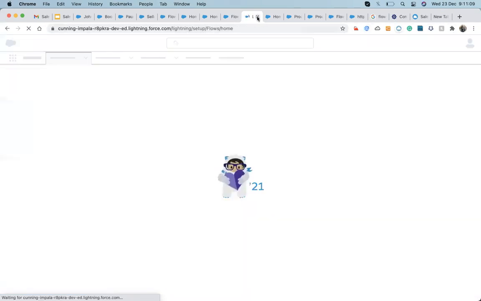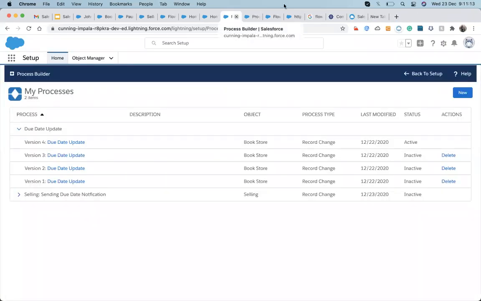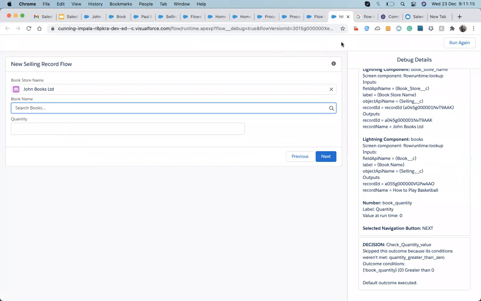So the point is that there are only five ways to trigger the flow. There are not five types of trigger, and not five types of flows. There are just five methods of triggering a flow.